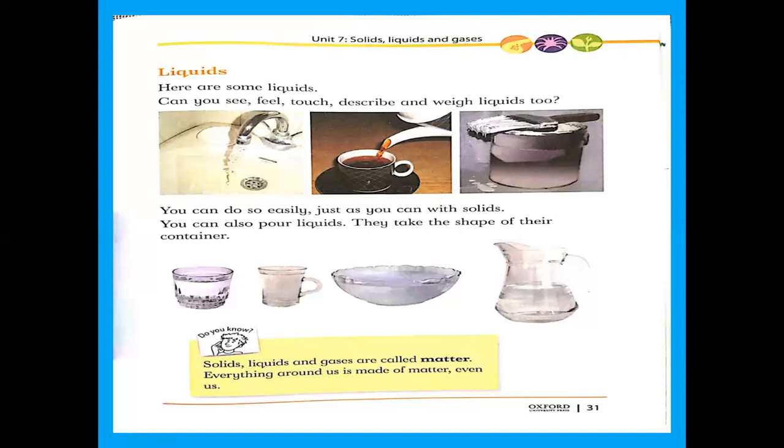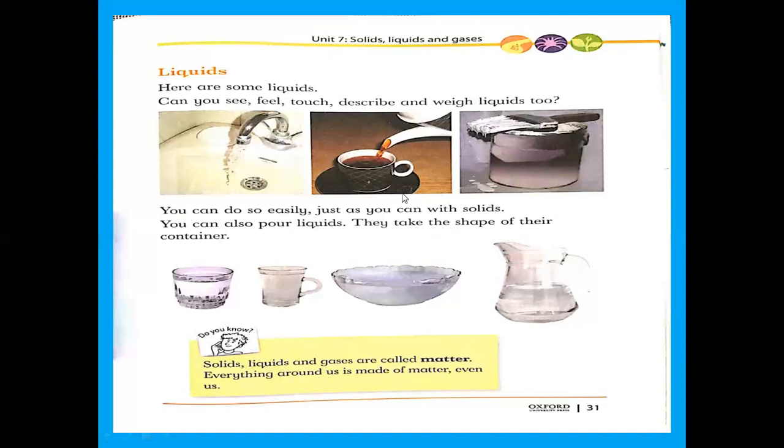Solids have definite shape and definite volume. But liquids don't have definite shape, but they have definite volume. Is it clear? You can also pour liquids. They take the shape of their container. I told you before about this sentence.